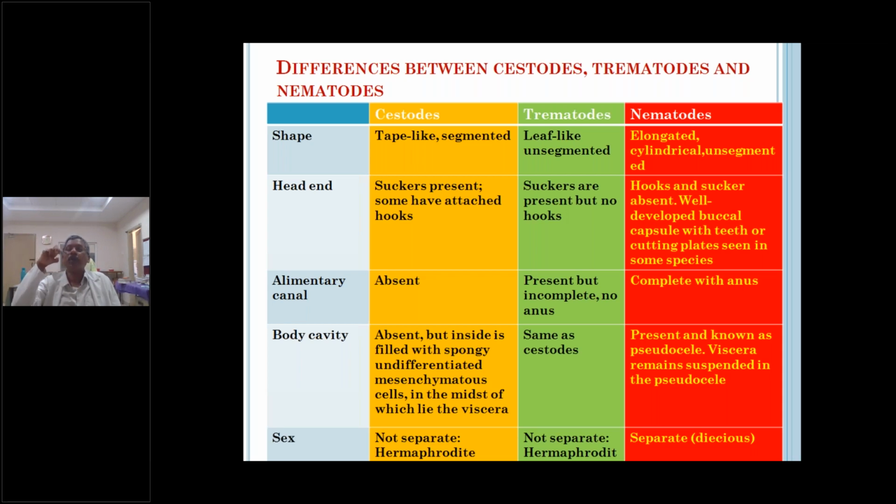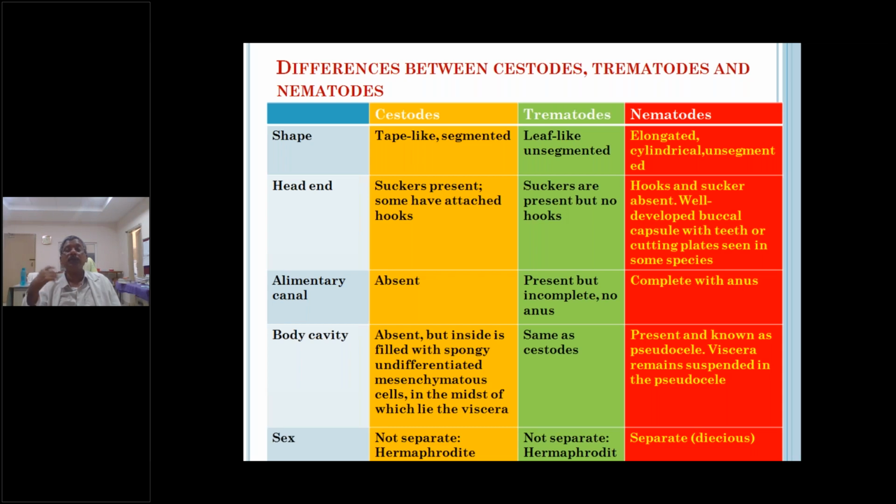The buccal capsule is the oral part, but there are no hooks and suckers. Hooks and suckers are present only in tapeworms, in the part called the scolex. The scolex is the first part, and in the scolex of the tapeworm there are suckers and hooks. But in trematoda, such as Fasciola and Schistosoma, suckers are present but no hooks. That is the difference in the head end of the helminthic worms.